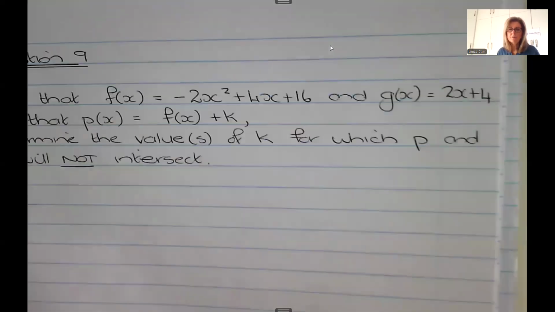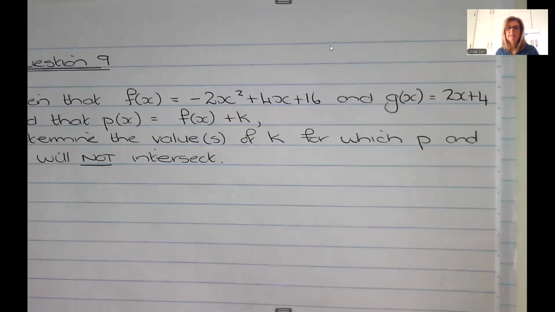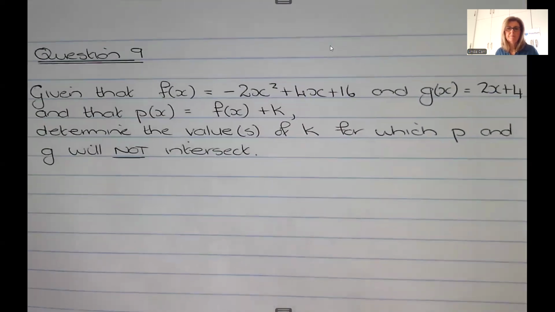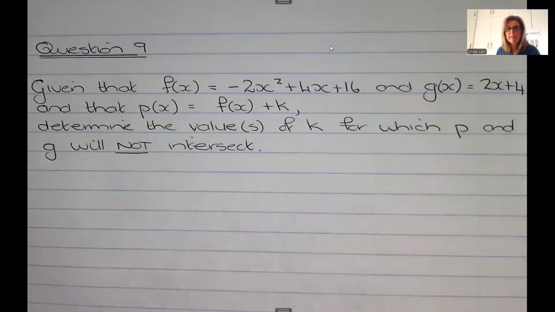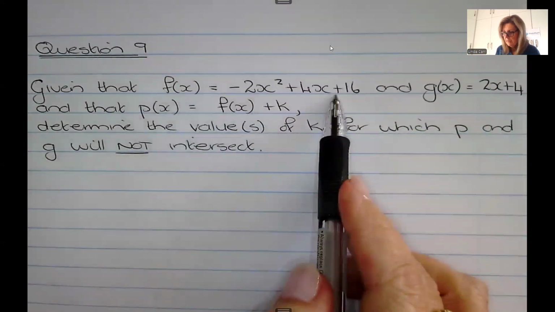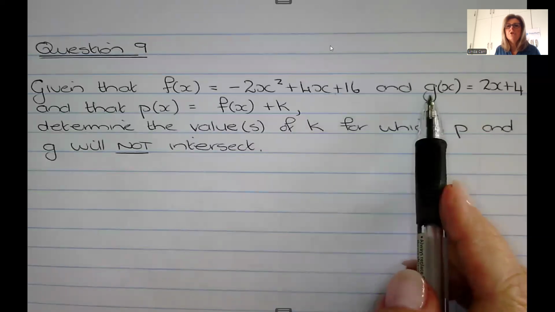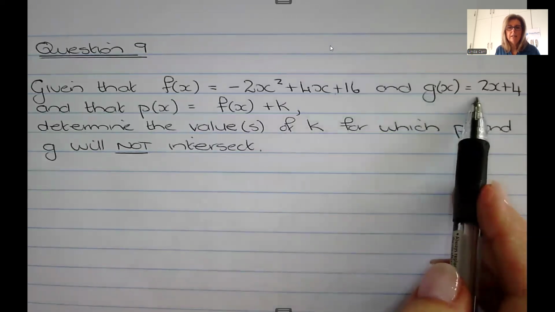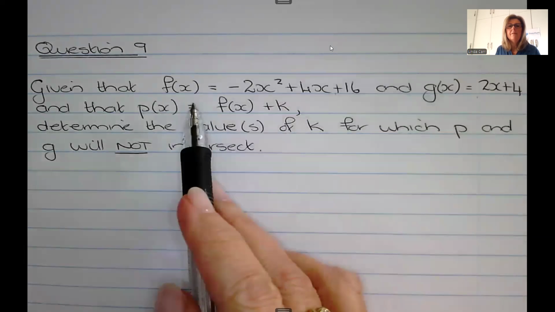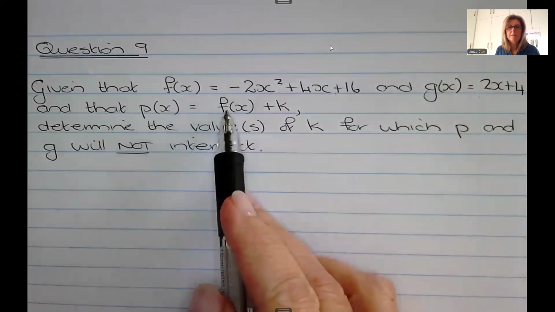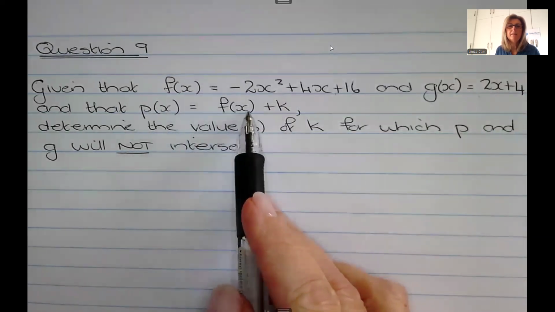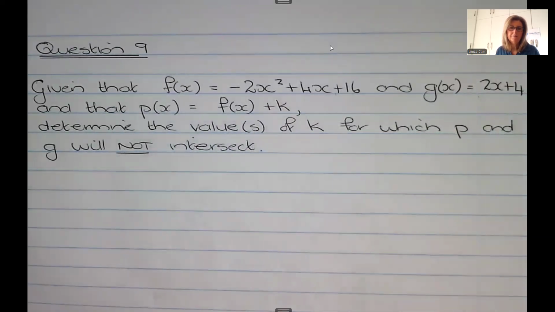Okay, the last question is a little bit more subtle. So they've given us f of x, which is a parabola. They've given us g of x, which is a straight line. And then they've given us p of x, which they say is the parabola plus k.